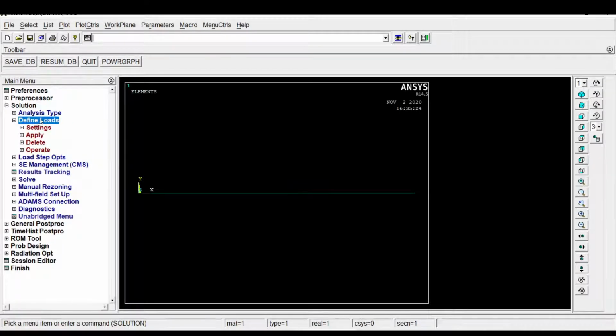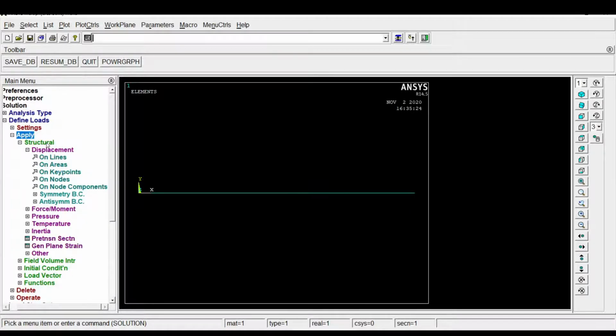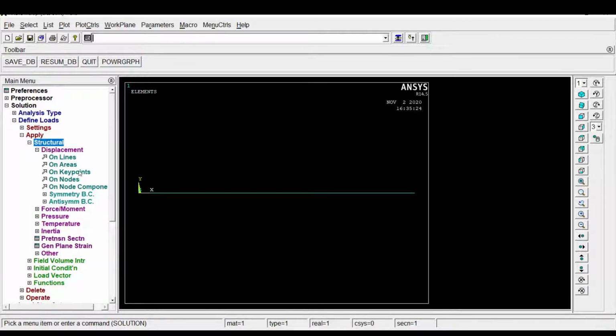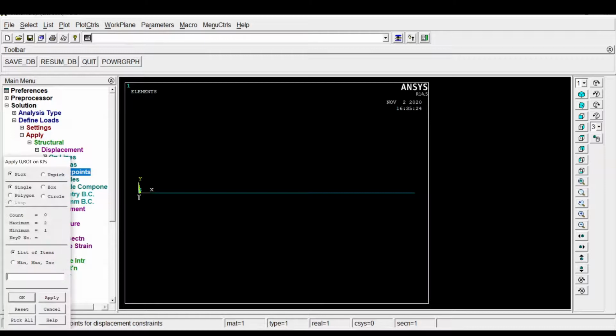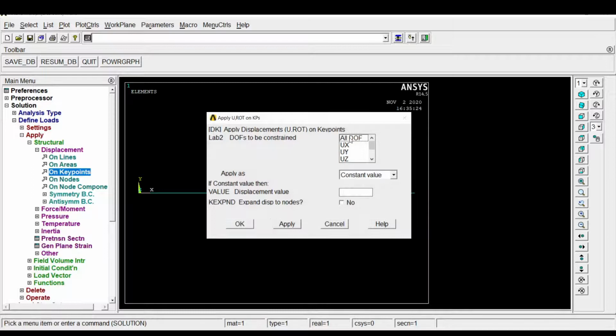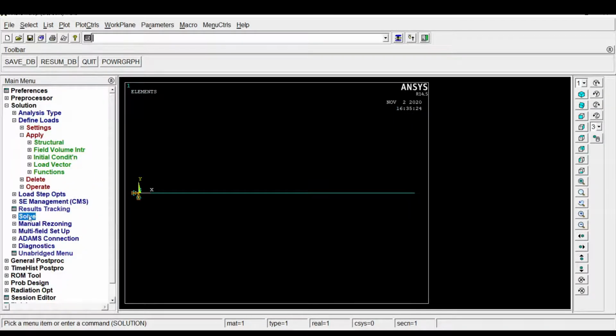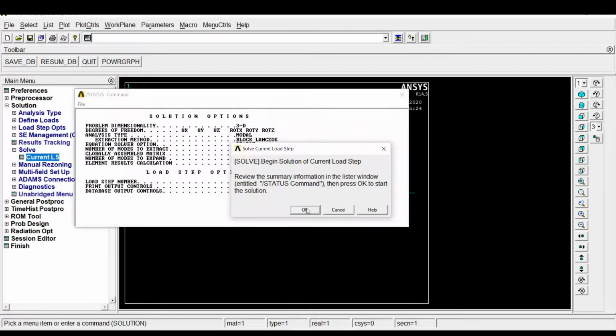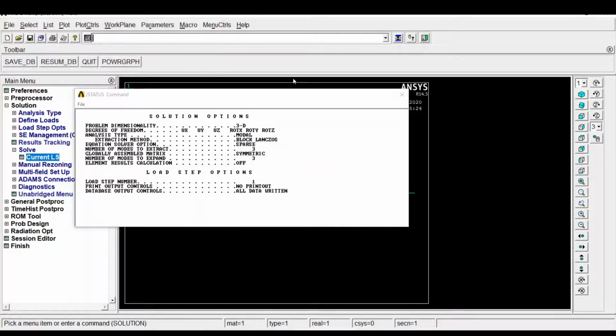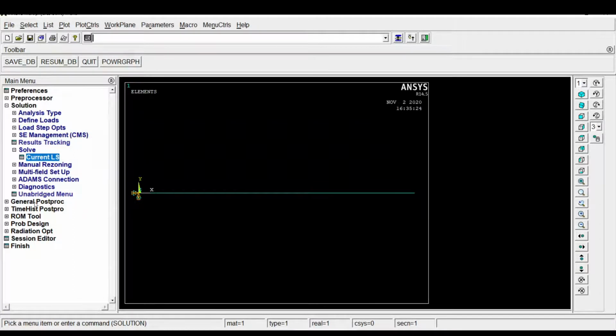In the load option, that is Define Load, Apply, Structural, Displacement, this constraint option must be changed for all three conditions. Apply all degrees of freedom, this is for the cantilever beam. Solve current LS. The solution is done. I think we got the solution.